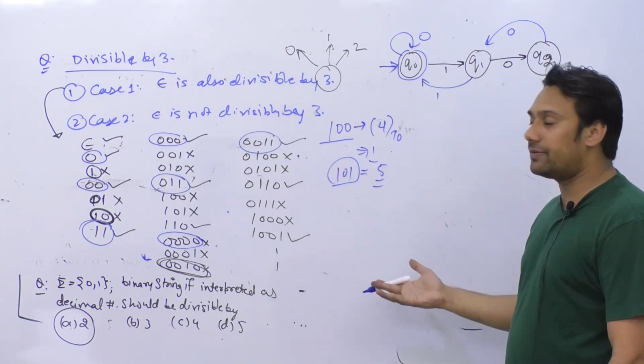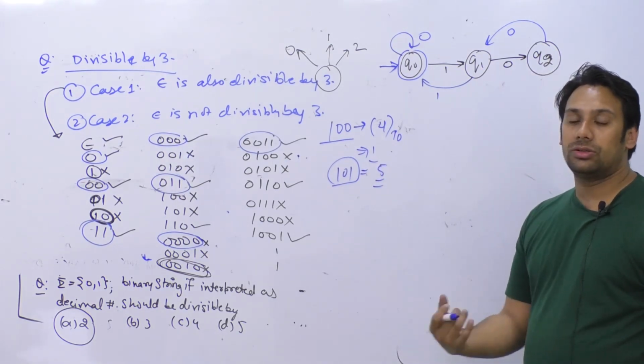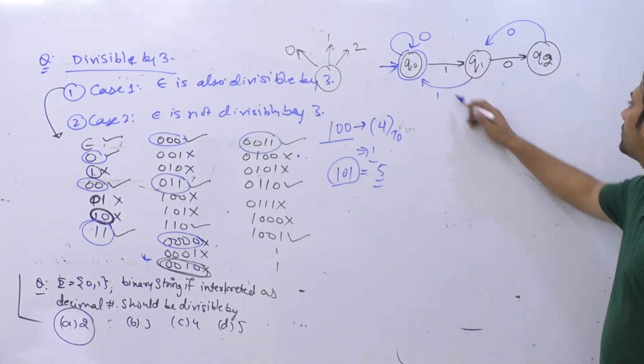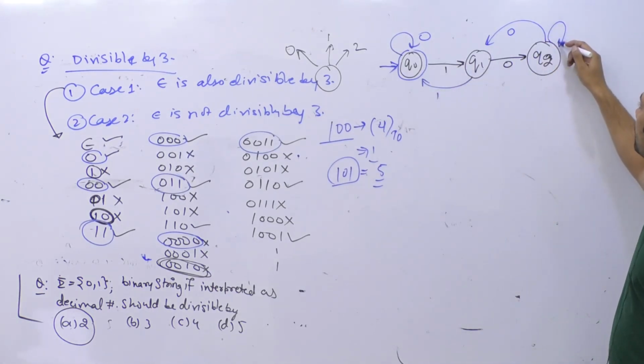So if you divide this decimal value by 3, the remainder will be 2, so that means 1 0, and if you get 1, the remainder is 2.